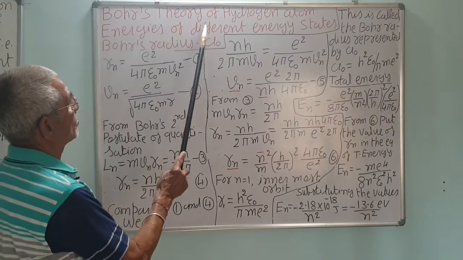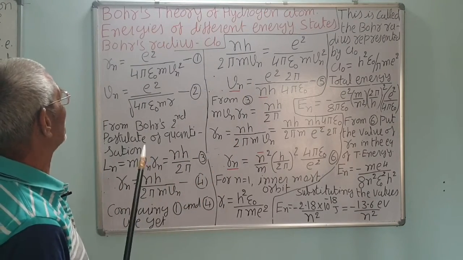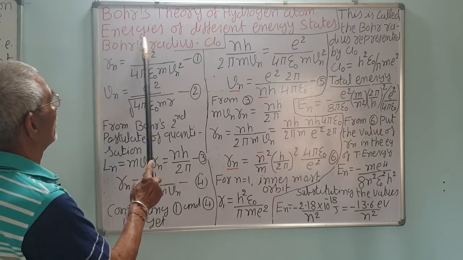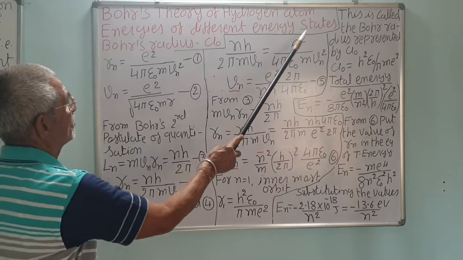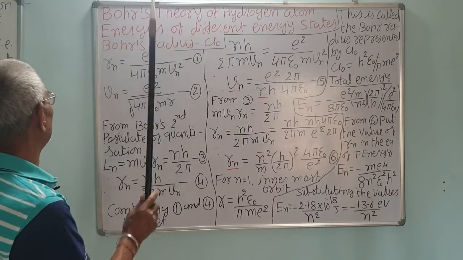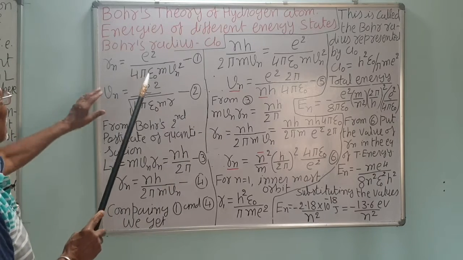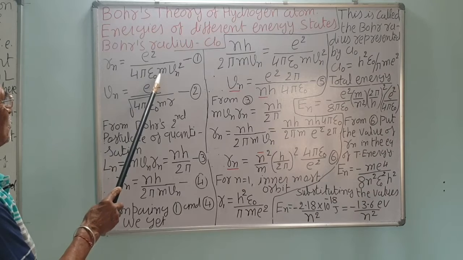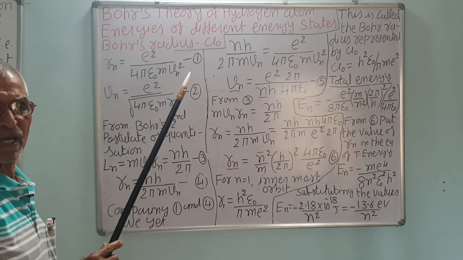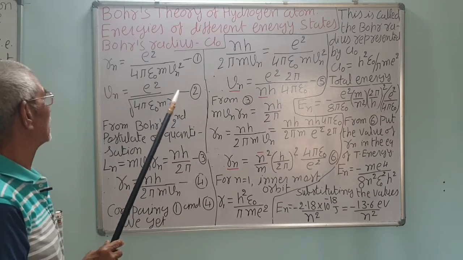Now, Bohr theory applied to the hydrogen atom. Bohr applied his theory to the hydrogen atom and calculated the energies of different energy orbits or states. First, we will have to calculate the Bohr radius also. We know that the radius is given by r equal to e square upon 4 pi epsilon 0 m v. From that equation, mv square by r is equal to k square upon r, correct?